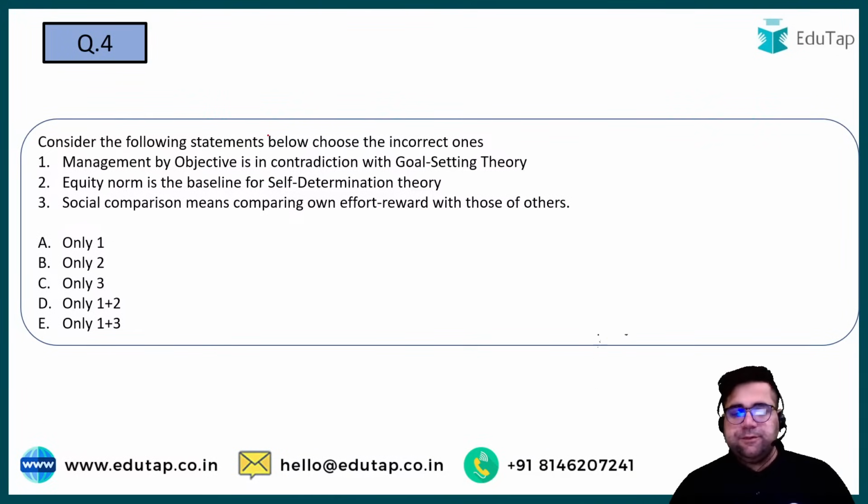Question number 4 is on my screen right now. Try to answer it very carefully. Over here you have been given 3 statements, so try to answer the question in the best manner possible. The question says, consider the following statements and choose the incorrect one. Right? So try to answer.